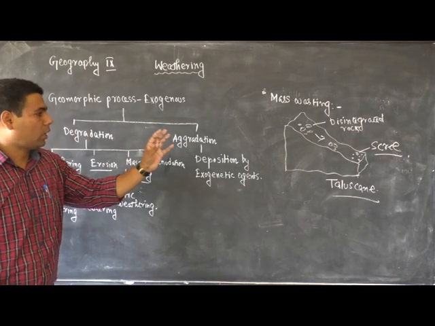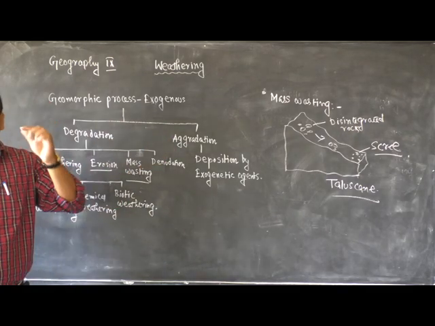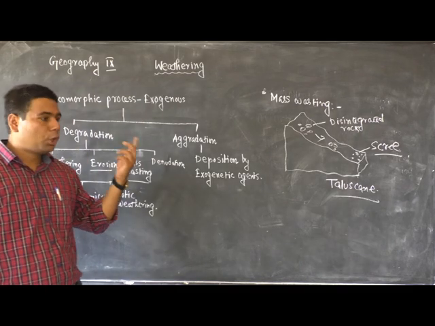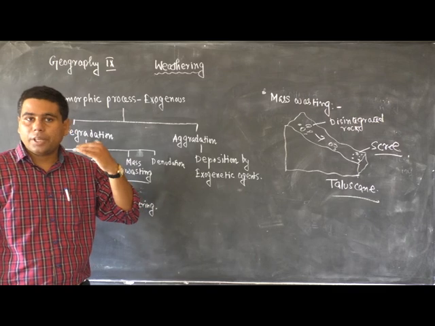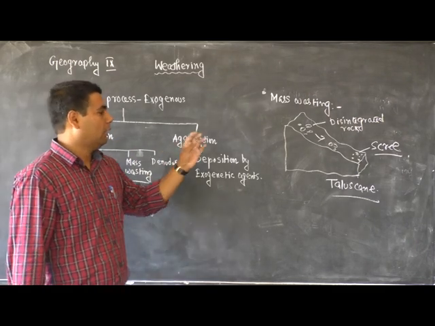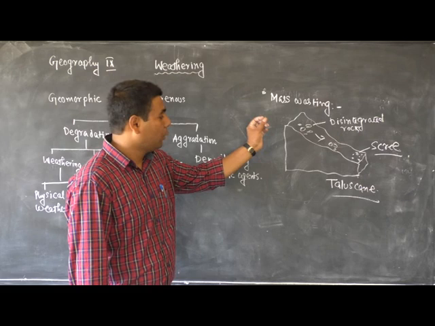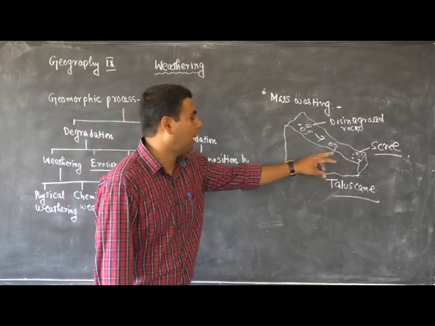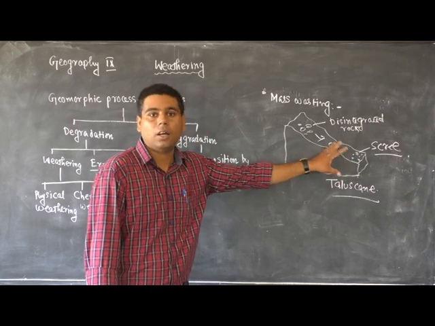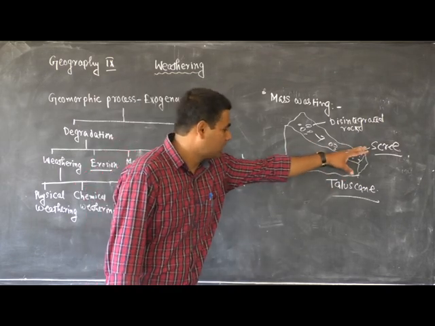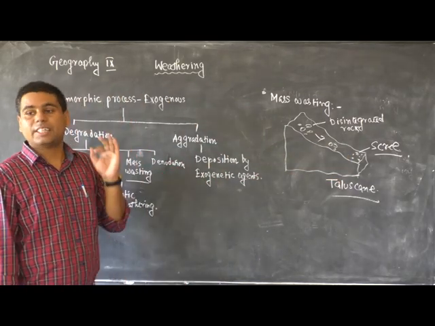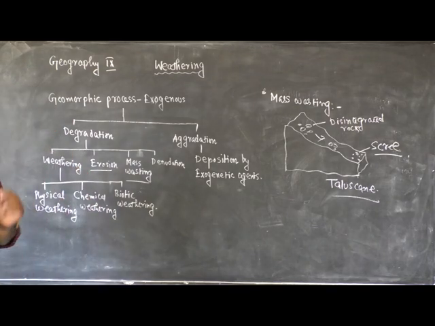Actually, this occurs due to the expansion and contraction of ice in the high altitude area or in the high mountainous region, and finally the rocks disintegrate, and due to the mass movement, these disintegrated rocks move downward along the slope of the land and are deposited in the foothills of the mountains and form scree and talus. So mass wasting is the downward movement and detachment of soil and rock material under the influence of gravity.